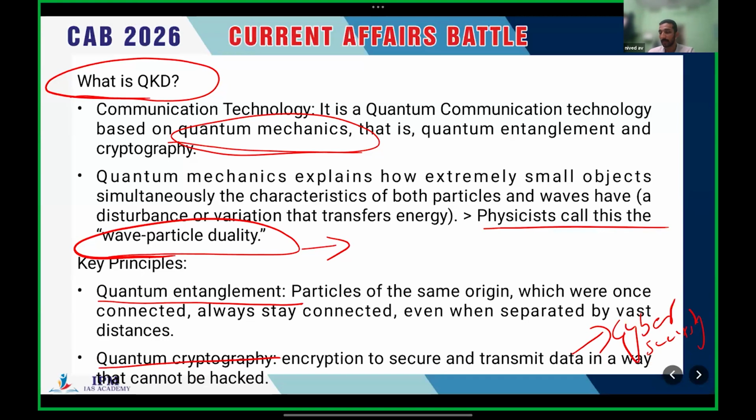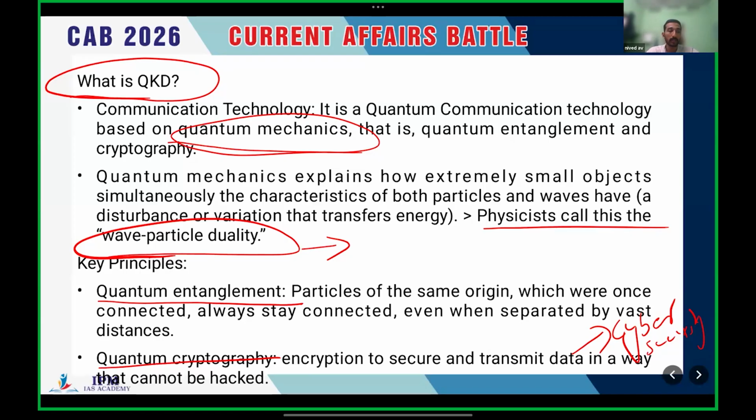UPSC gives a few applications and asks what are the applications of a particular technology. Mostly all the given options will be applications. Such is the style of asking questions of UPSC, which you will only get if you go through the previous year questions.